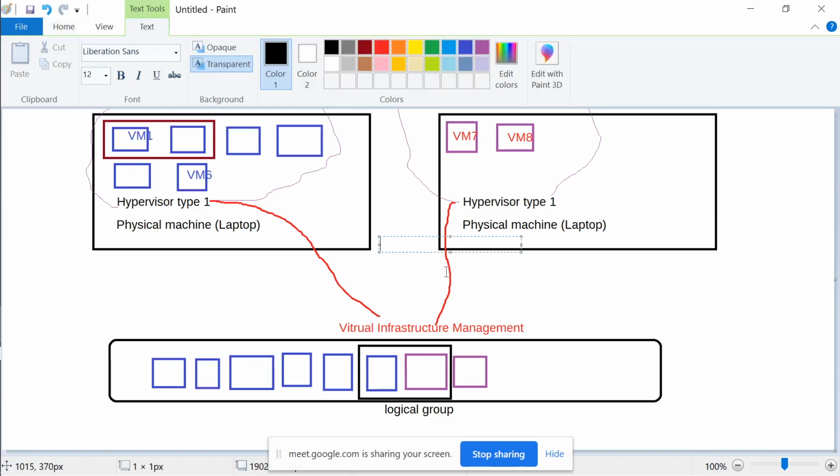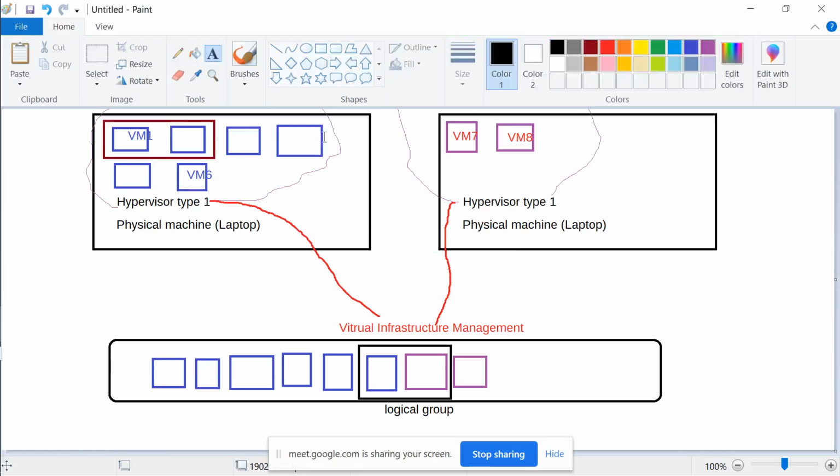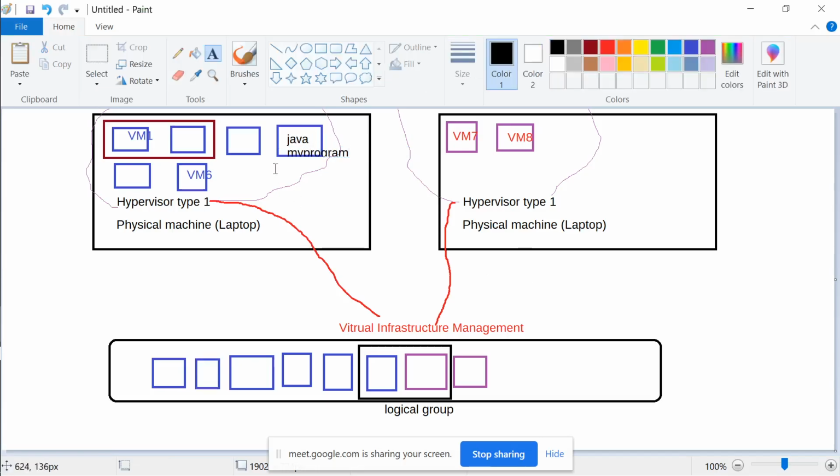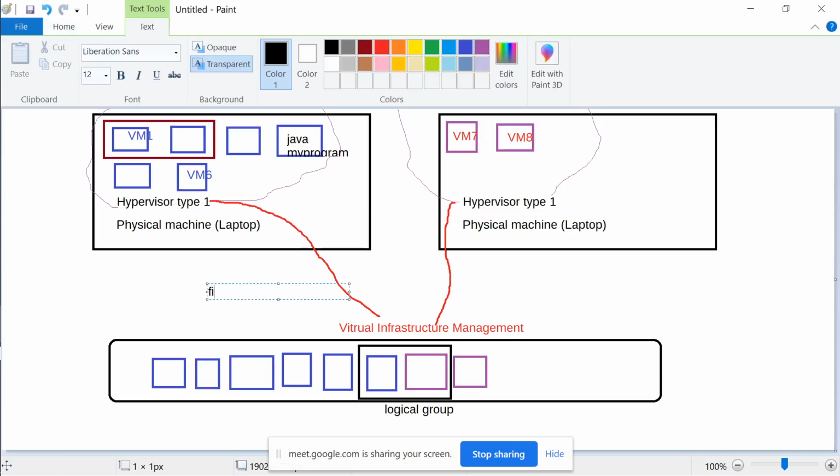That is the job of virtual infrastructure management. In case there is any work on this machine and this machine, it has to speak to the appropriate hypervisors. Now there are situations when this box is loaded with too many virtual machines and one has to be shifted over here. But let's say on this machine Java was installed and I wrote my program. Now if I want to shift, does this mean I have to reinstall everything over here? Ideally this Java and my program is nothing but a file. That is how virtual machines are, right? They are files. Actually this is called a virtual machine image file, right? This file contains Java plus my program.